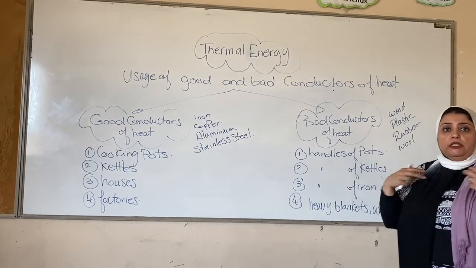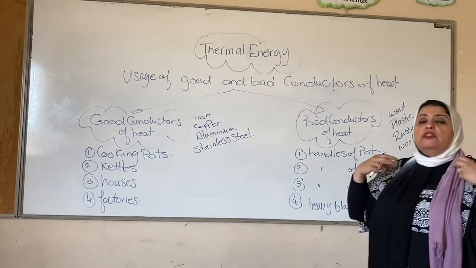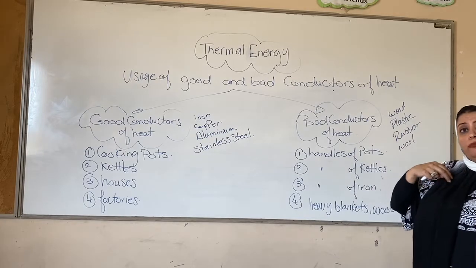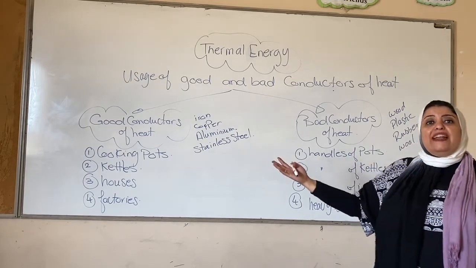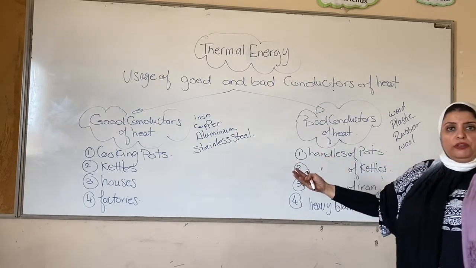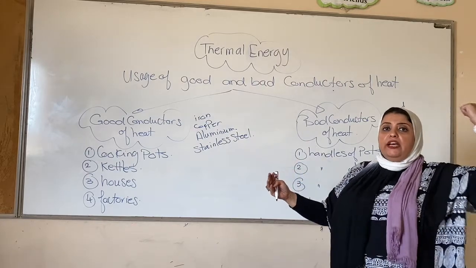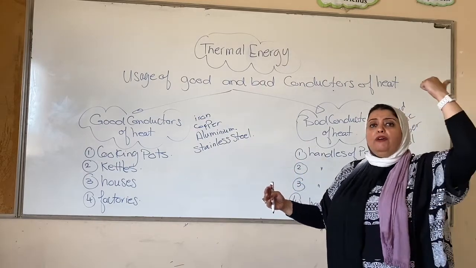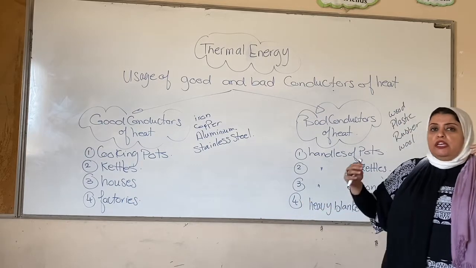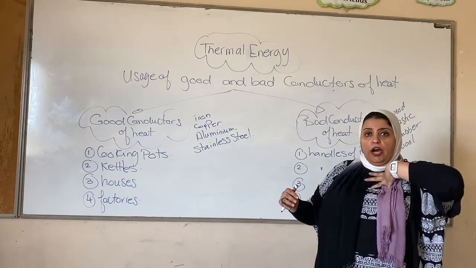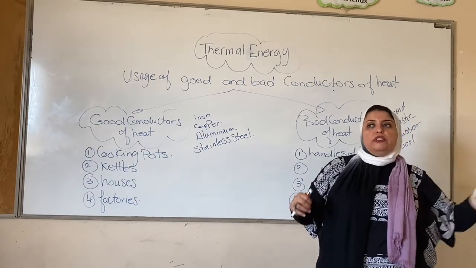So when my body is very, very warm, this heat starts to pass from my body to the surrounding cold weather, due to the heat direction, if you remember that we talked about it in the first part. Heat passes from a high temperature object to a lower temperature object.